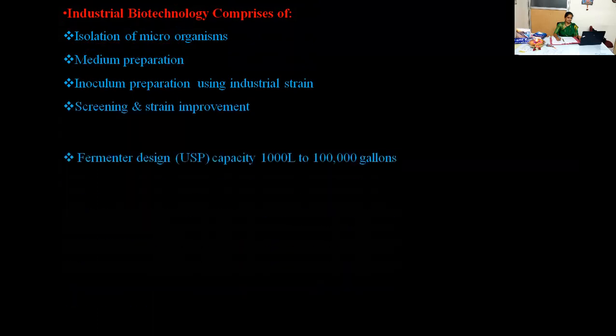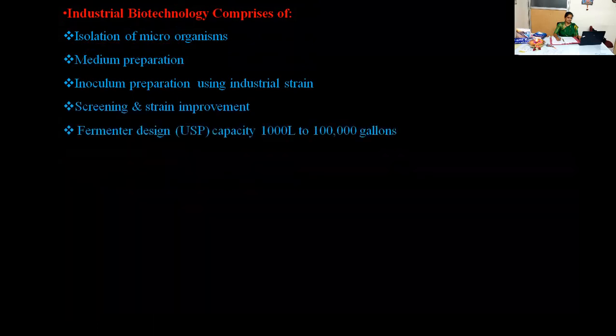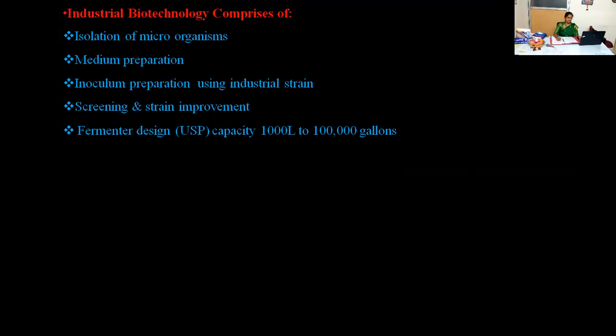Now let us understand in detail about industrial biotechnology. Industrial biotechnology comprises isolation of microorganisms. Most of the time, we isolate the microorganisms from natural sources like soil, water, and air. Once we isolate the microorganisms, we go through identification of the desired microbes, then characterization of the microbes, then biochemical tests will be done, then screening of those organisms will be done.